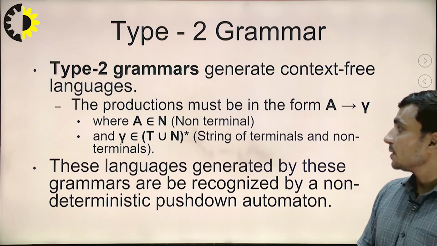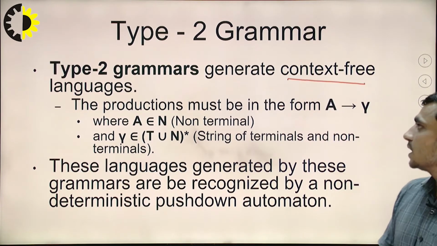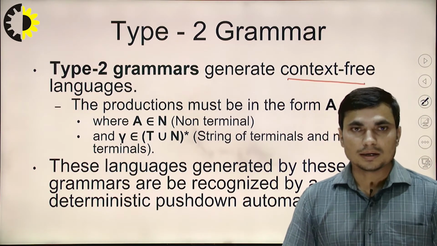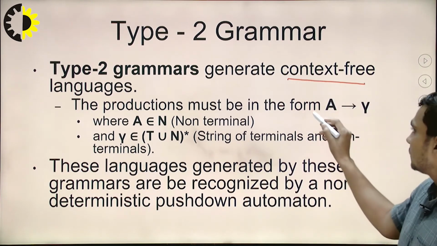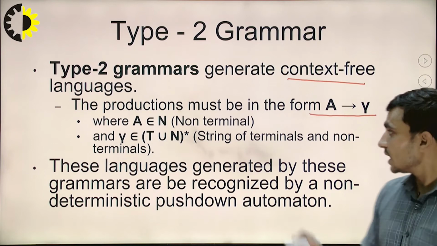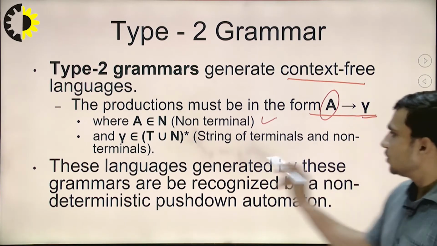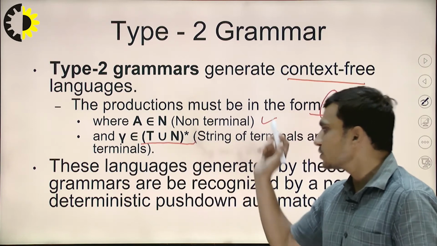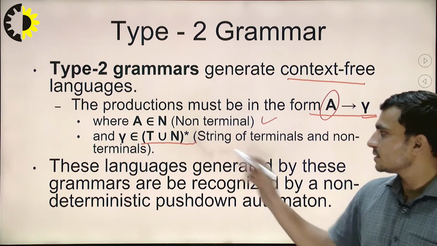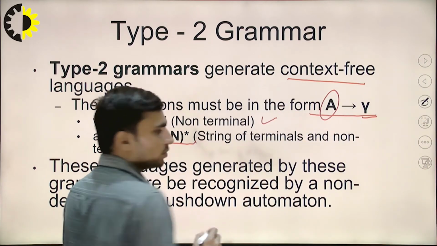Now type 2 grammar. When we talk about the type 2 grammar, it generates context free languages. In this, the production is in the form of A produces gamma. Now what is this A? A is a non-terminal symbol, and this gamma belongs to the closure of the union of terminal symbols and non-terminal symbols. So suppose we are having certain symbols.